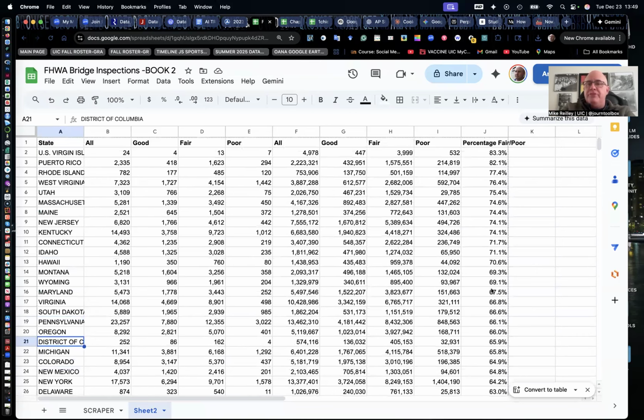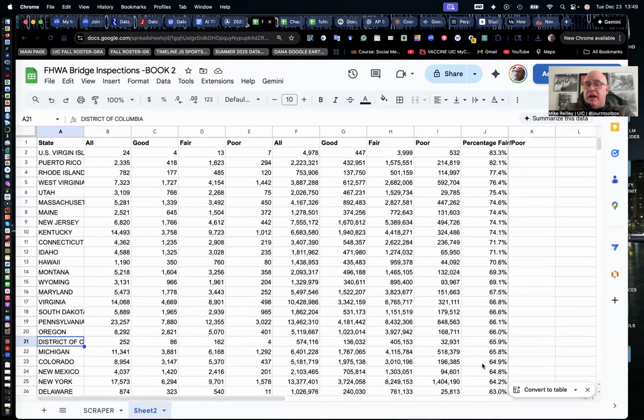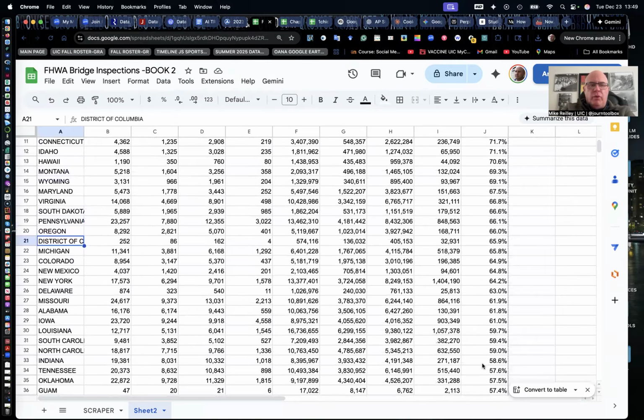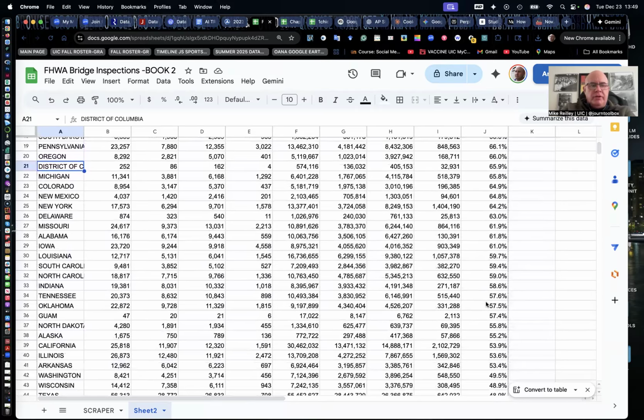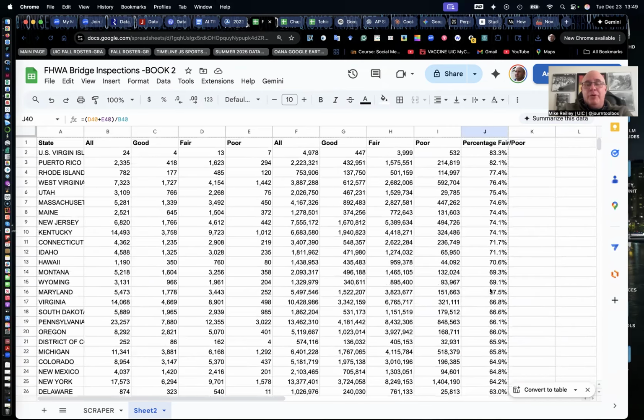There have been bridge collapses here, a big one in Minneapolis several years ago. We had a bridge buckle in Chicago on the Lakeshore Drive, Chicago River overpass. That buckled not long after we actually did a story on this with our student publication. And at the time, I think it was 51.4% of bridges were in fair to poor condition. Let's see where Illinois is now. It's gotten worse, of course, 53.6. So they've gone up more than 2 full percentage points.